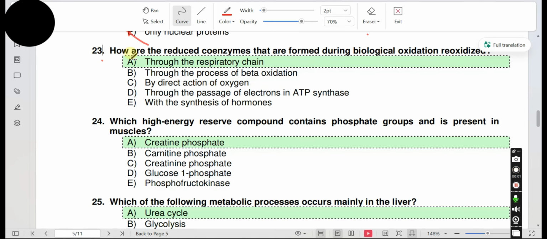Question 23. How are the reduced coenzymes that are formed during biological oxidation reoxidized? What are the steps of biological oxidation? It involves glycolysis, Krebs cycle, and pyruvate oxidation. And what are reduced coenzymes?